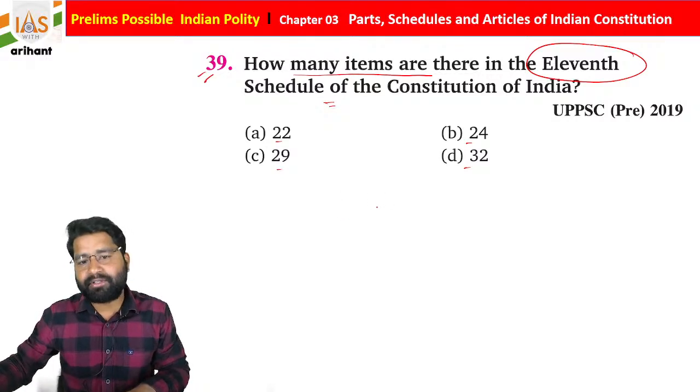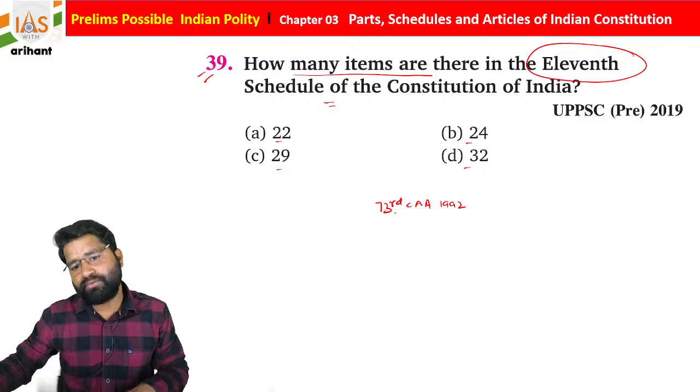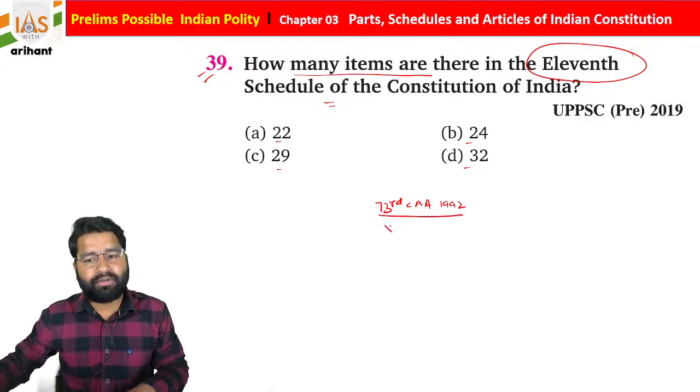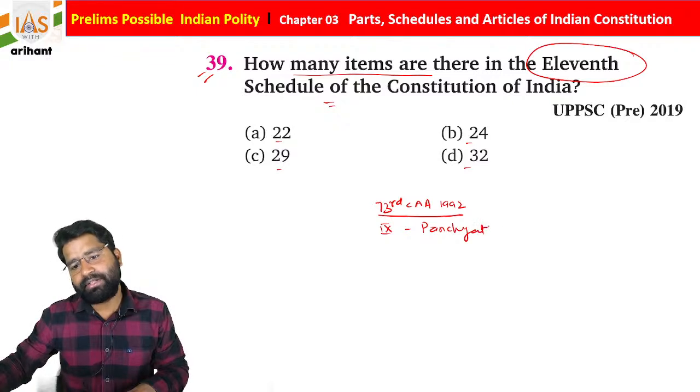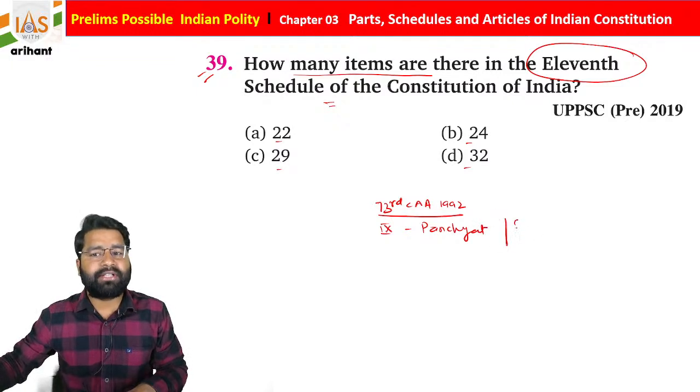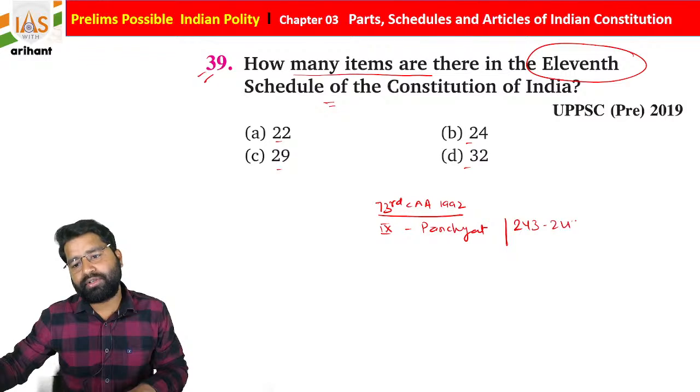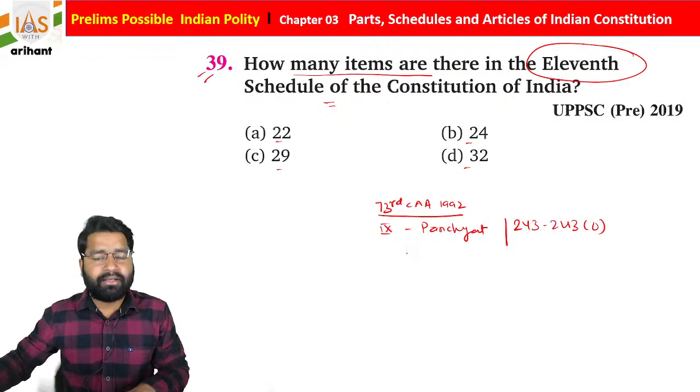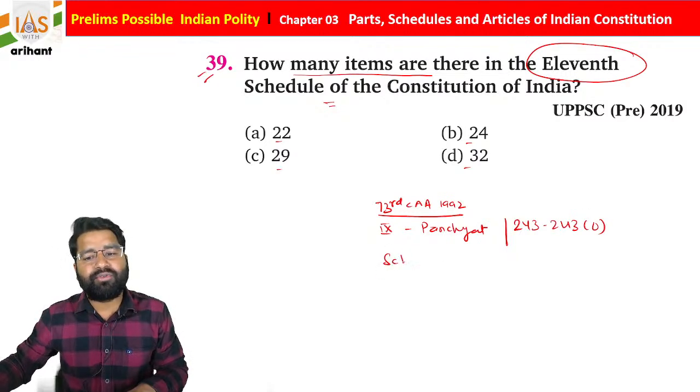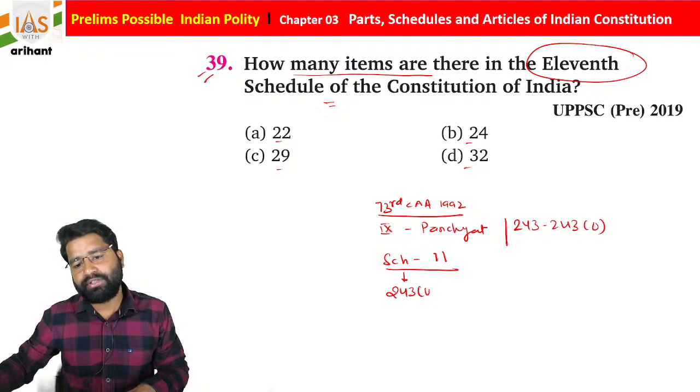In the same format, by the 73rd Constitutional Amendment Act 1992 a new part was added, part number 9, containing information related to Panchayat. There were articles 243 to 243O, and a schedule was also added, schedule number 11, by article 243G.